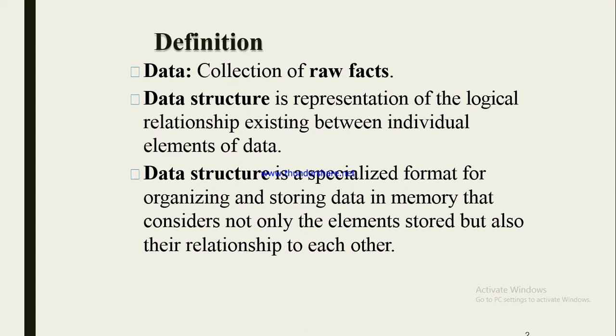First definition, what is data? Data is a collection of raw facts and figures. For example, if we have a student with roll number 1, name Aman, class 12th, section here. If we write all the data on a single blackboard, then we can easily understand the meaning of that data. So we can say that there is one student with roll number 1, name Aman, class 12th, and section here.